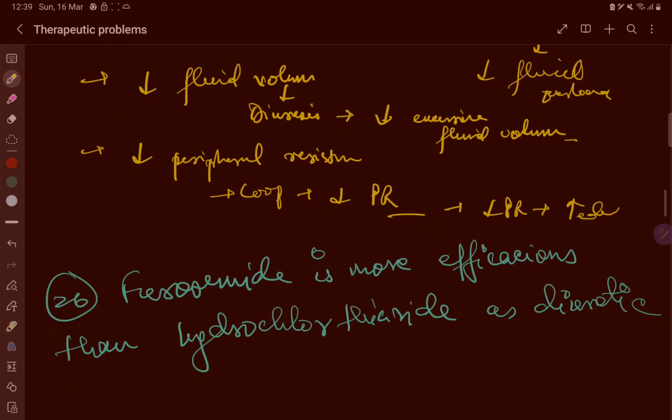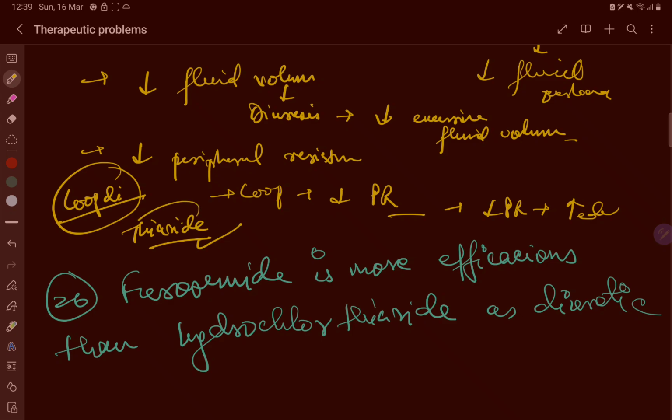Which type of diuretics can be used in edema? Loop diuretics are the best, they are the most effective. Furosemide, Lasix, are used in the acute edema management. Then there is the thiazide. Hydrochlorothiazide is used for mild to moderate edema. In chronic management, thiazides are used, while for acute it is the loop diuretics.